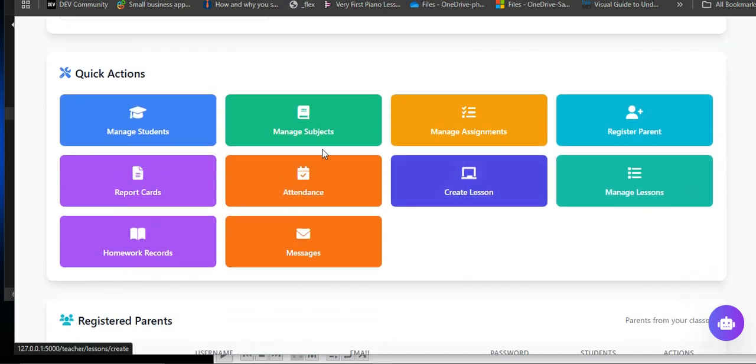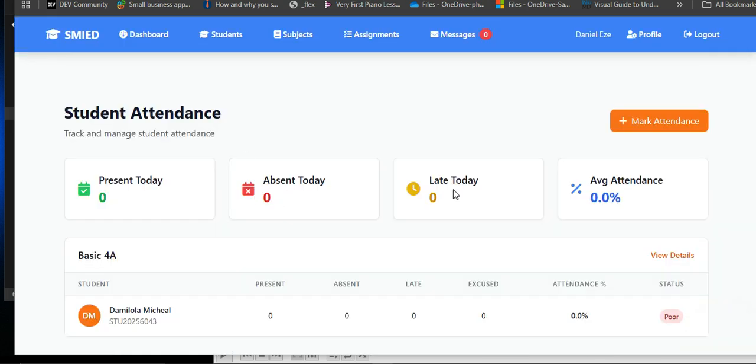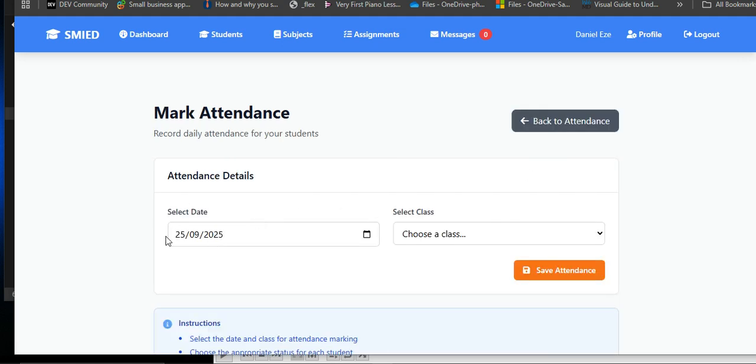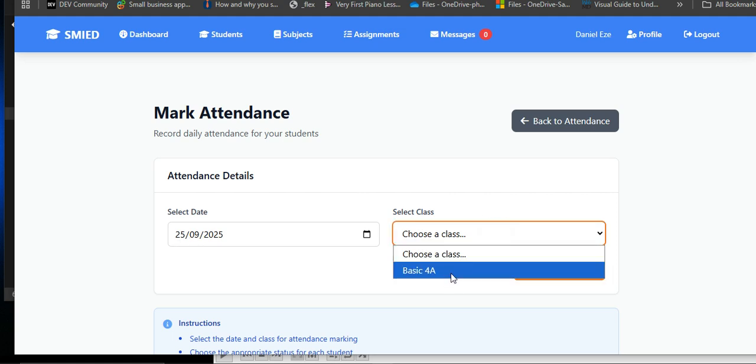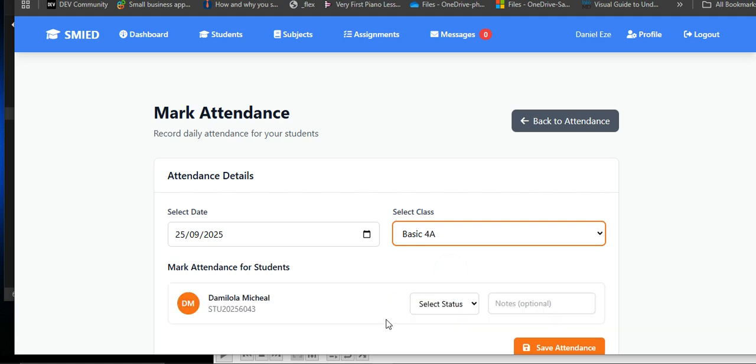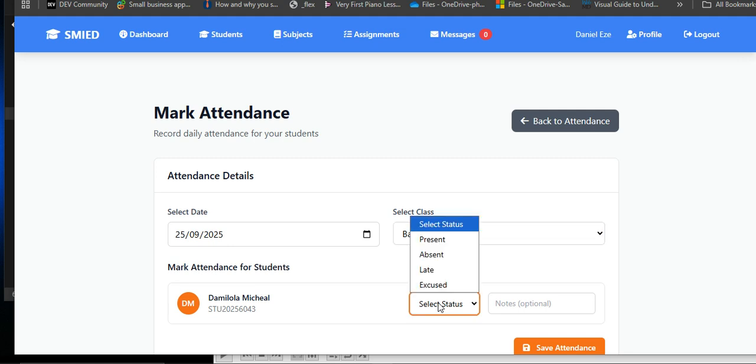Now, when a teacher goes to attendance, the teacher can mark attendance. For instance, let's just click on mark attendance. It takes you to another page. When you choose the date, let's say today's date is this. Choose the class, of course, that's your class. By the time you do that, it's going to populate all the names of your students or pupils in the class. Then you just have to select who is present, the next person absent.